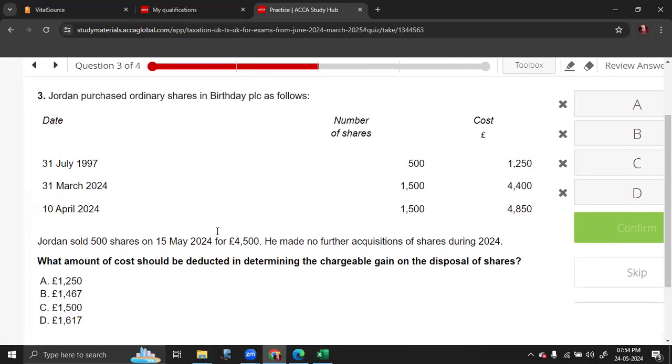Extra shares are selling 500 shares. So you have to check. The sale is happening on 15th May 2024. Same day of disposal, is there any share purchase? No. Following 30 days? No. Then the remaining has to be taken from the share pool.